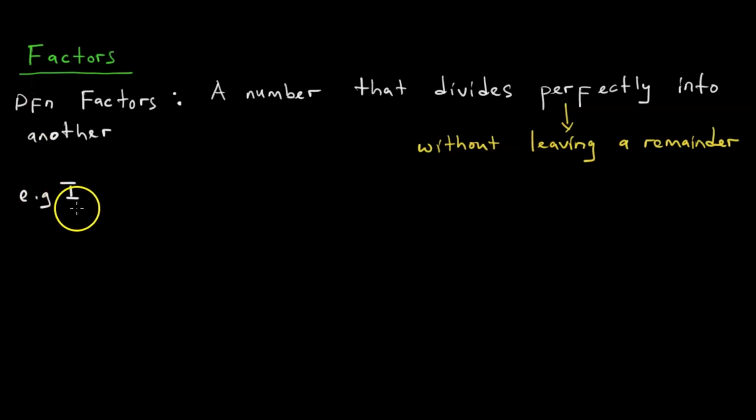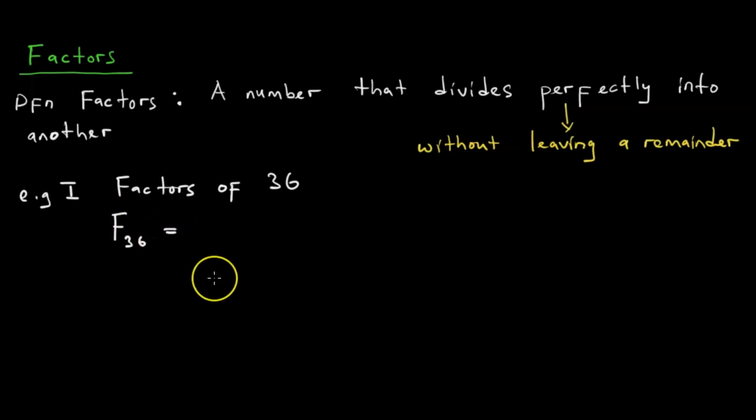Our example 1, we want to consider the factors of 36. So factors of 36, notation yatinopa tinongoti f tobva tanyora kasubscript 36 is equal to.